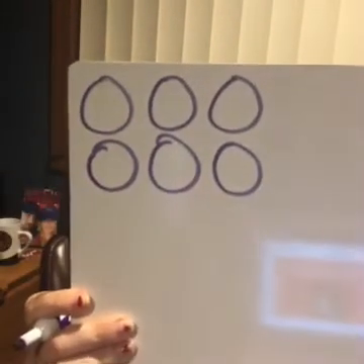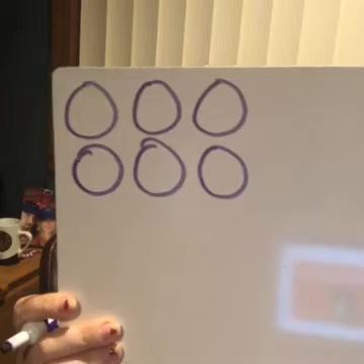So I'm going to go ahead and model this with drawing. If I have 6 maracas, I'm going to draw 6 maracas, but instead of drawing actual maracas, I'm just going to draw 6 circles because I know that this is not art class and they don't have to be perfect. So there's my 6 circles. It says there are 25 beans in each one.